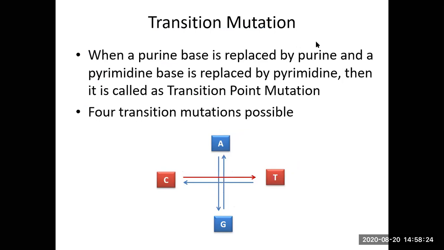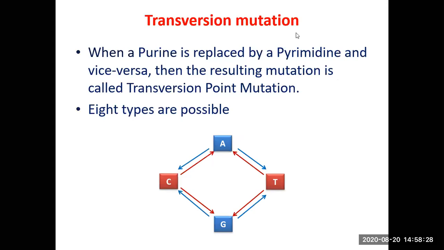Let us understand what is meant by transversion mutation. So this is transversion mutation. When a purine is replaced by a pyrimidine, or vice versa, means if a pyrimidine is replaced by a purine, then the resulting mutation is called transversion point mutation.